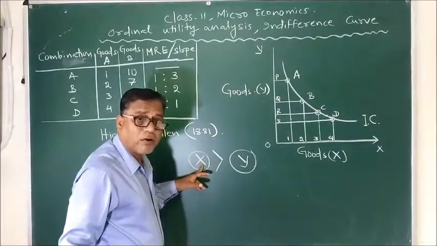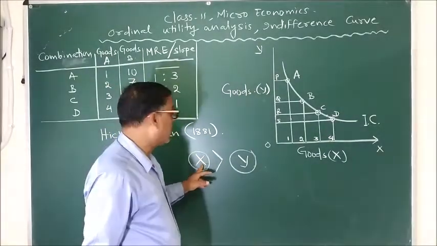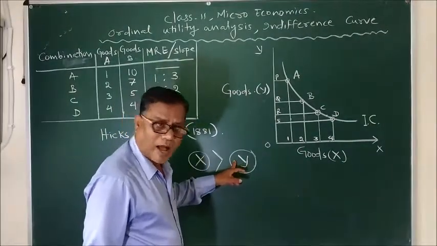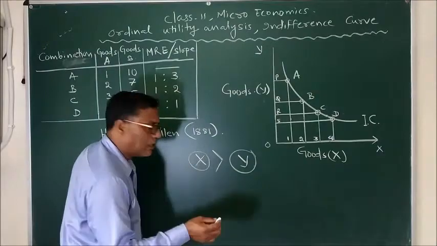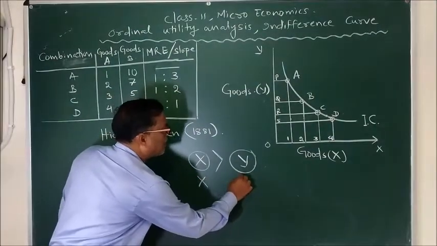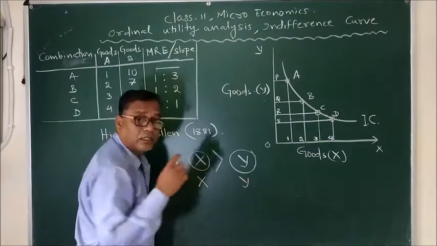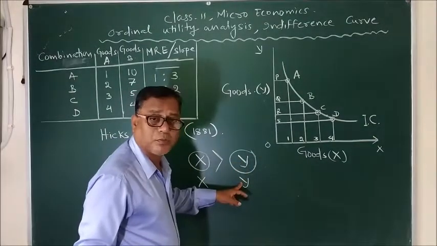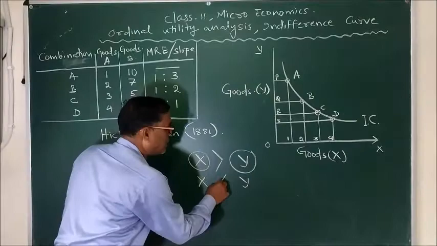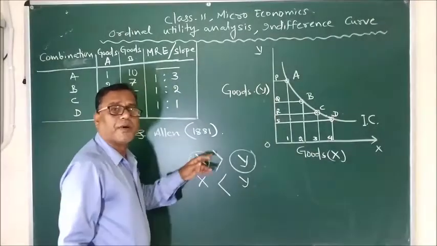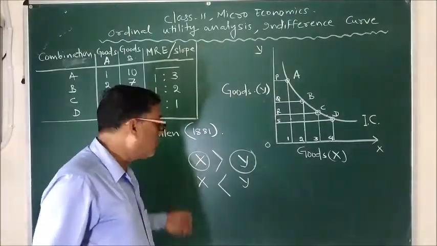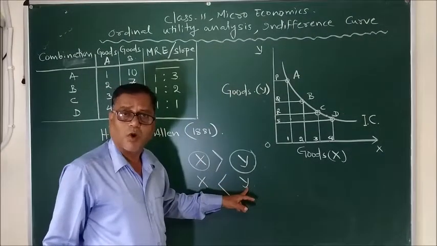We are talking about the utilities we are deriving from the consumption of X and Y. The other thing may also happen. If we are getting more utility and satisfaction from the consumption of Y, then X is less than Y. 2 different cases: we may derive more satisfaction from X, or we may derive more satisfaction from Y.